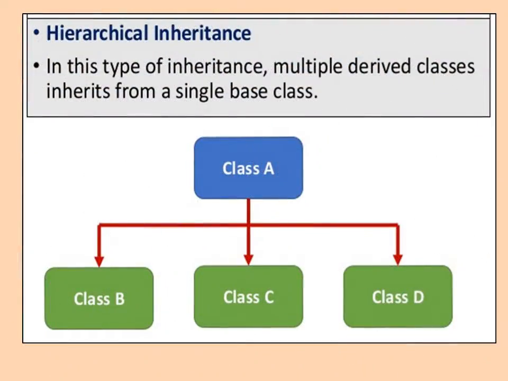Now we are going to see the next inheritance, that is hierarchical inheritance. In this type of inheritance, multiple derived classes inherit from a single base class. See in a diagram, class A, from which class B, class C and class D are derived. So one base class is there and multiple derived classes are there. It is called hierarchical inheritance.